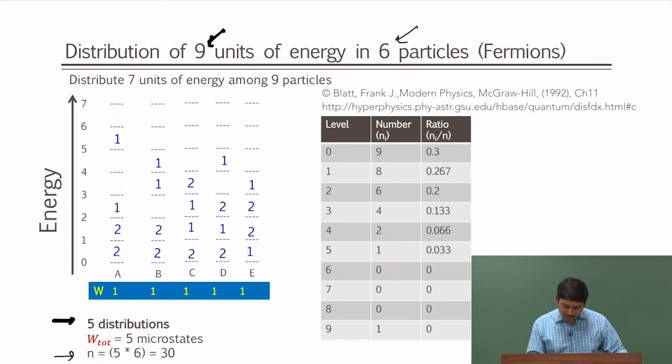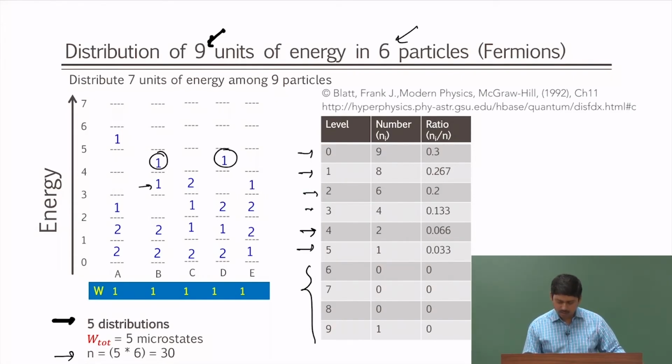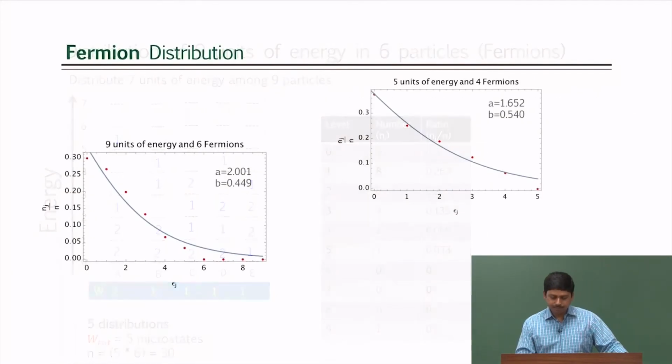As you can see, levels 6, 7, 8, 9 will have 0 particles, 5 has only 1 particle, 4 has 2 particles, 3 has 4 particles, 2 has 6 particles, and 1 has 8, and 0 has 9 particles, and corresponding probabilities are given here.